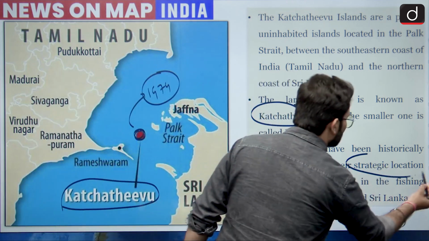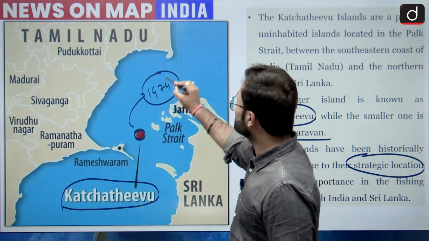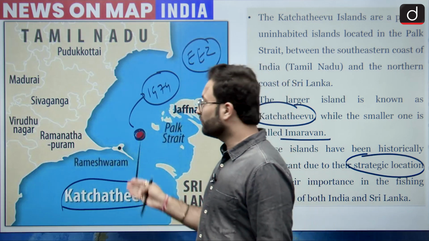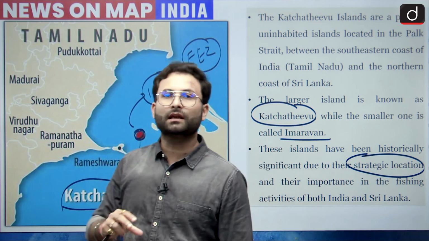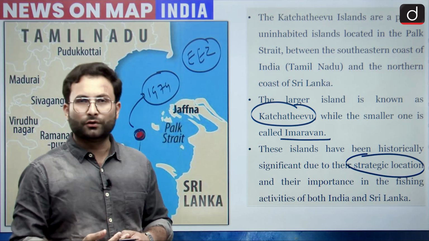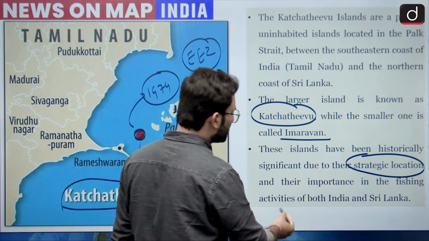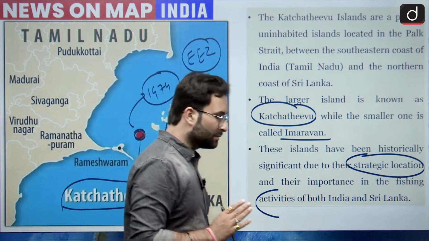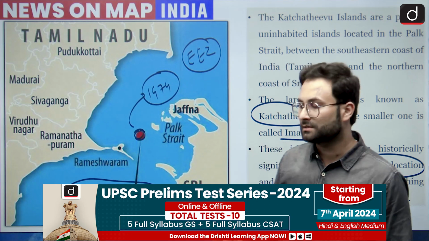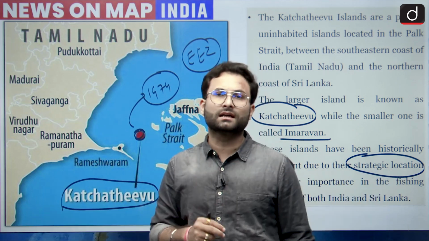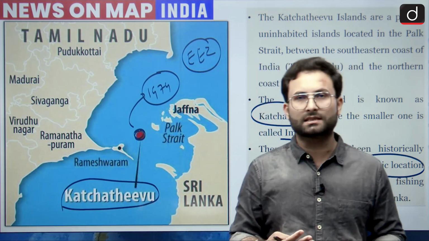Here you can see this is a strategic location because this forms part of your exclusive economic zones. That is one thing. Other than that, around this area there are various fishermen who rely on it for their livelihood, so it is important for fishing activities in both Sri Lanka and India. That is why this island is important, and recently it was in the news for other reasons, because fishermen from the Indian side have been arrested by Sri Lanka, and there are various incidents like that.